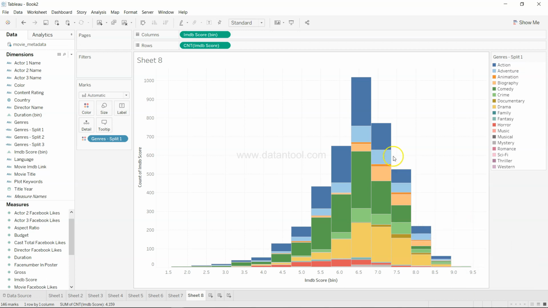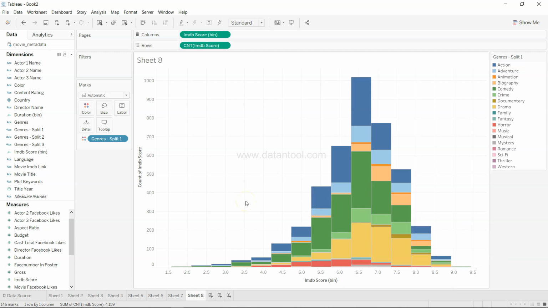So action is leading the pack when it comes to having the higher rating, followed by the drama movies. Drama is also getting a lot of traction. Then the crime. So crime, drama, and action, very less to comedy.